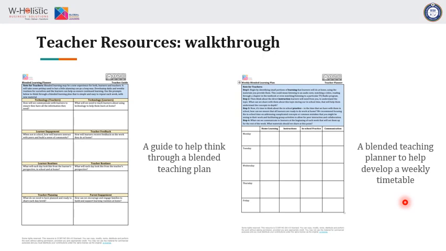So as you're planning for blended teaching, it's your weekly timetable, and it will help not just you, but your students and the parents. Now, this is a guide that helps you to think through and plan a highly effective blended teaching plan. So of course there's the use of technology, because there's no way you can go through a blended teaching plan and not facilitate this entire process with technology.